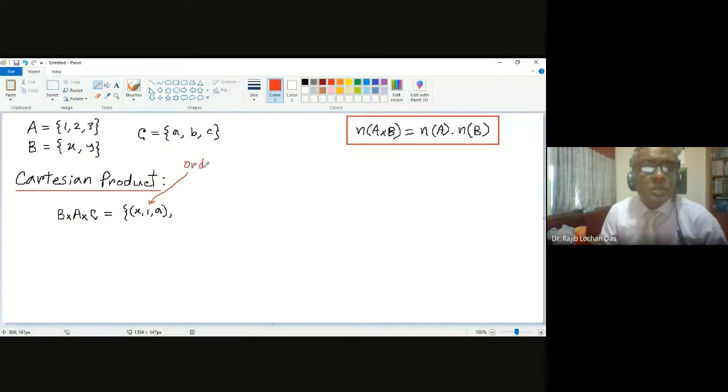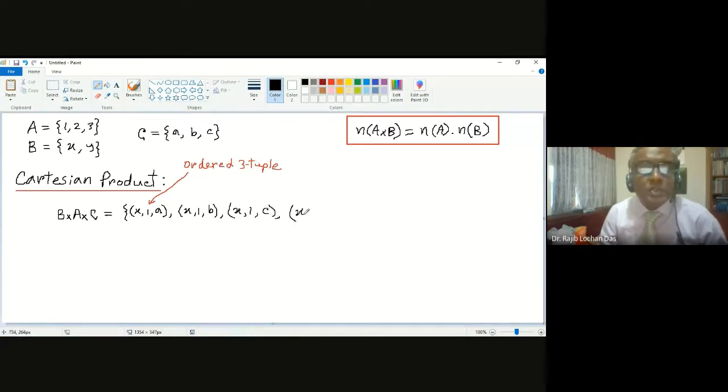You will write the word ordered tuple. In this case it is actually a three tuple, which means a three-part number. If you have four sets, then it is a four tuple, something like that. So this is an ordered tuple, and another ordered tuple will be x, 1, b.